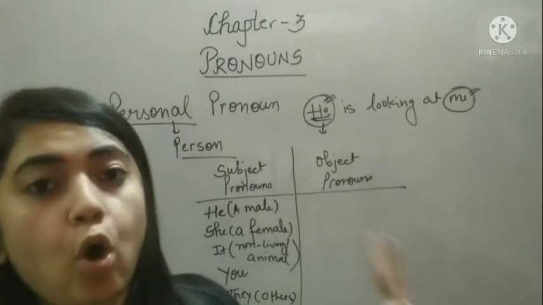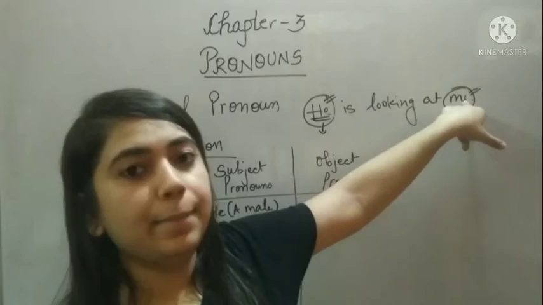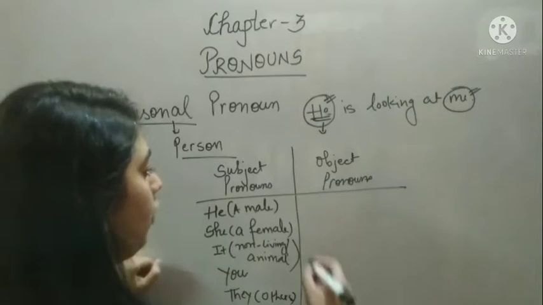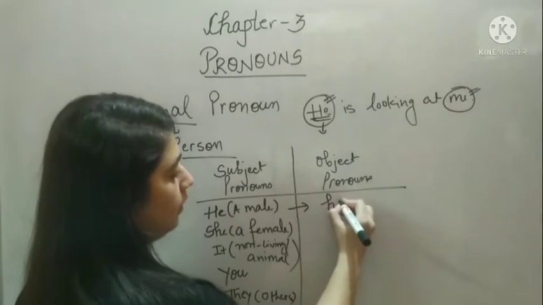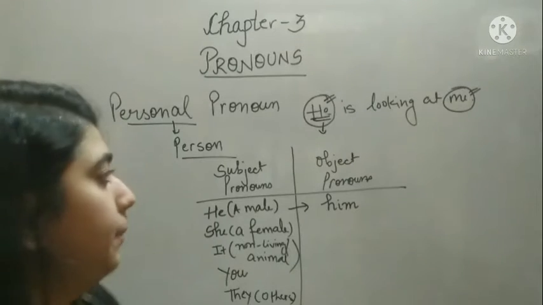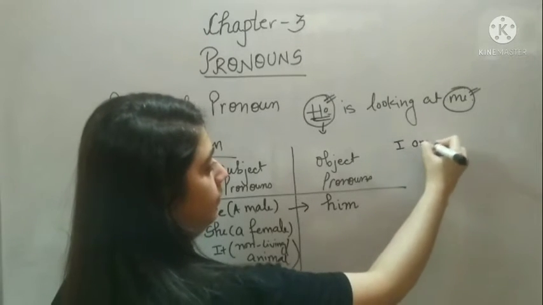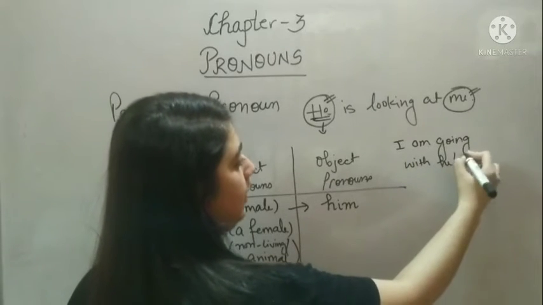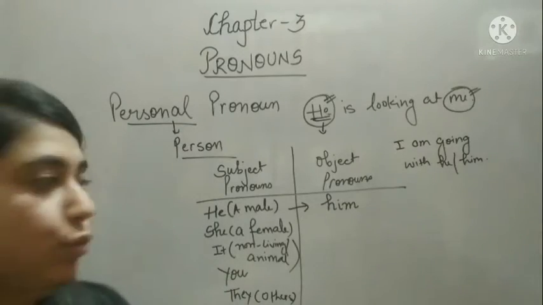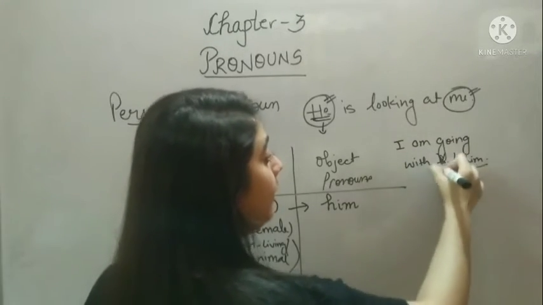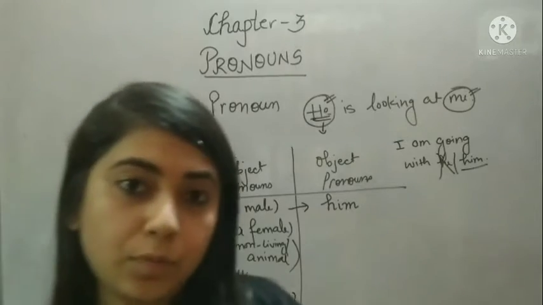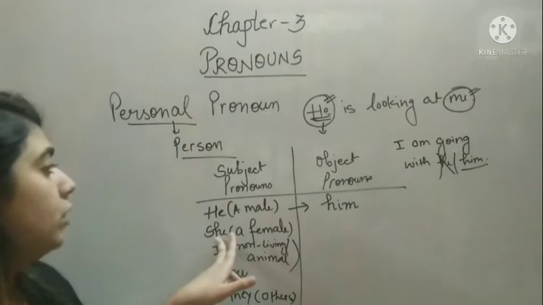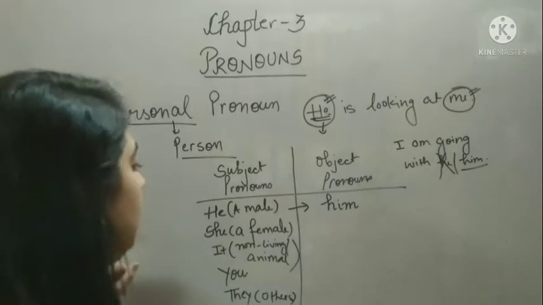Now let's talk about object pronouns. Object pronouns here, for example, me. So this is an object pronoun. So what is the object pronoun for he? For he, we use him. For example, I am going with. You have two options, he or him. So what will you choose? You choose him. Why not he? Because he is a subject pronoun. That's why we cannot choose he here. Okay. So the object pronoun of she is her.